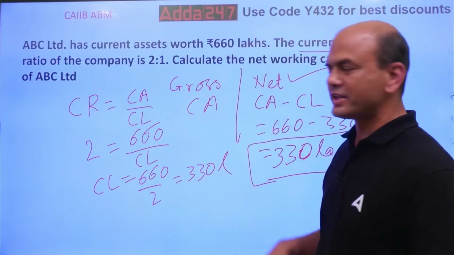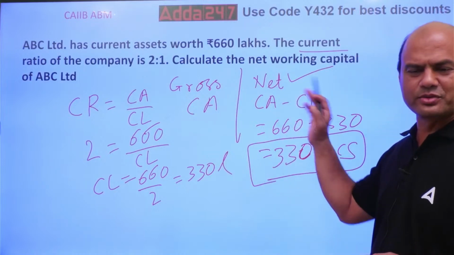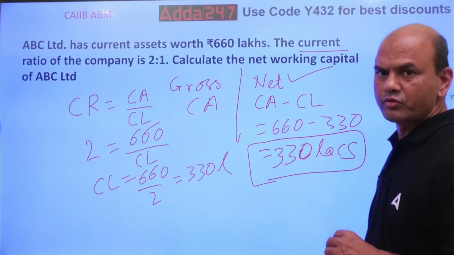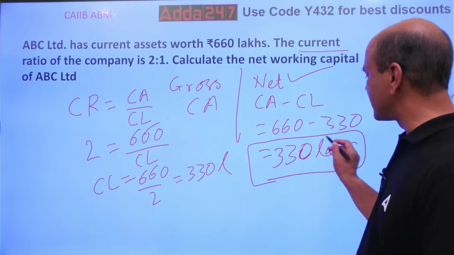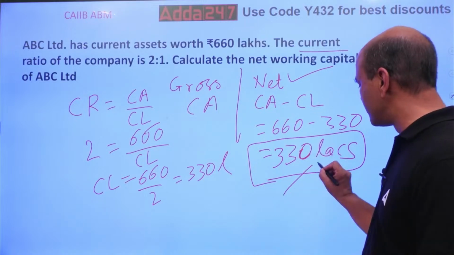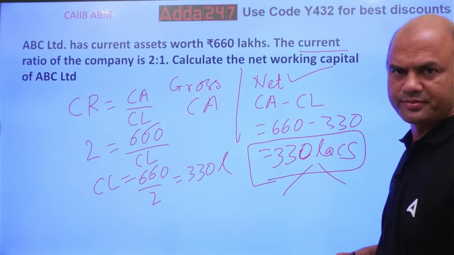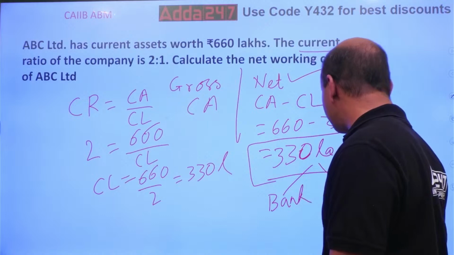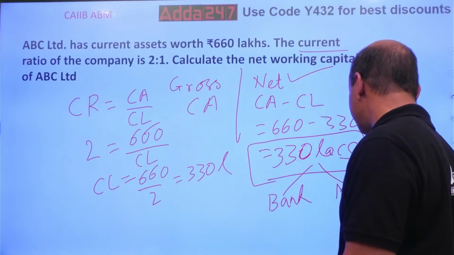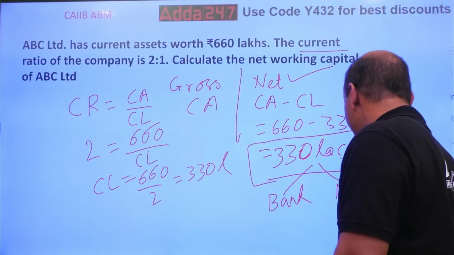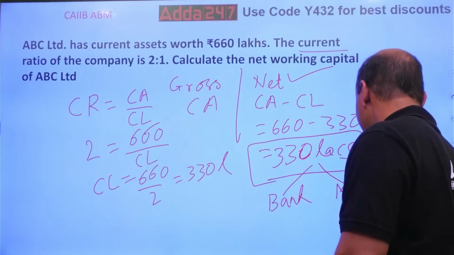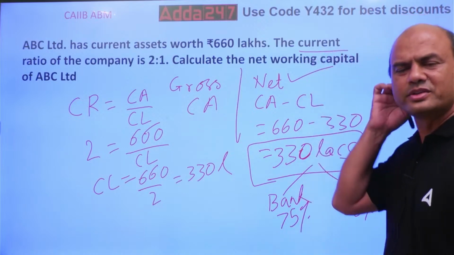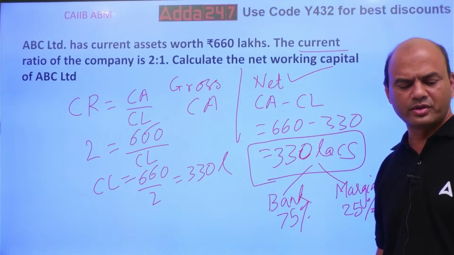So how much bank finance will be given in this case? If this case comes to you in the bank for financing, how much will you give? This is the gap. Out of this gap, you will divide it into 2 parts. First part, this is my bank finance, and this is the customer's margin. Generally, it is 25% from the customer and 75% from the bank. So take 330 into 75%. What is the answer?